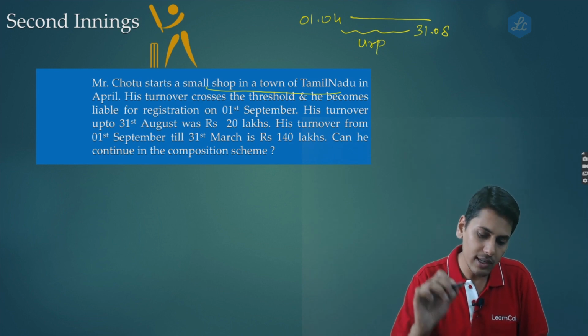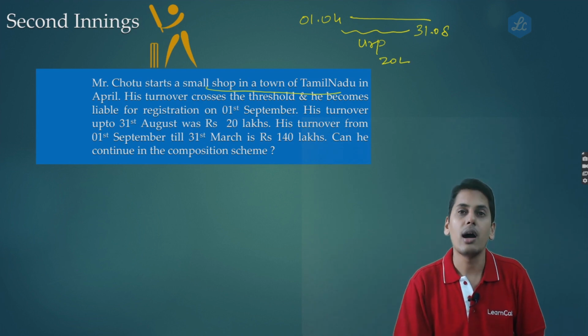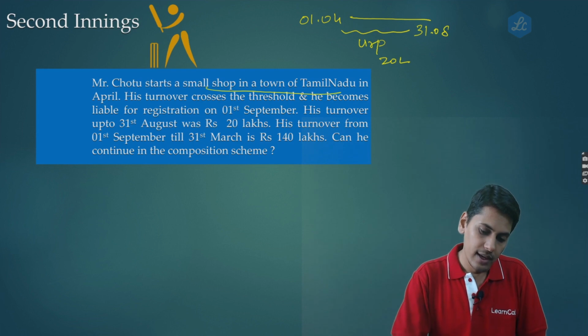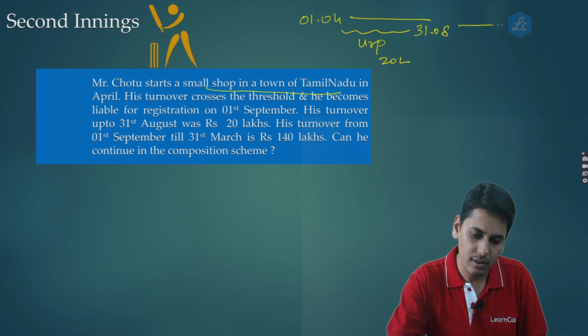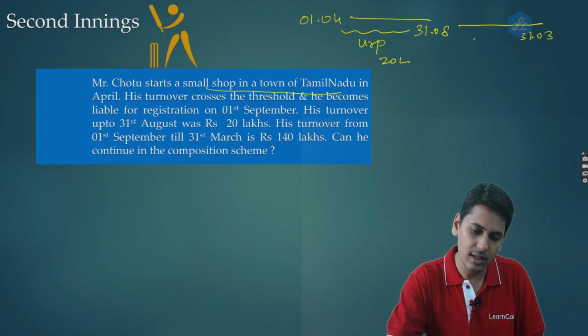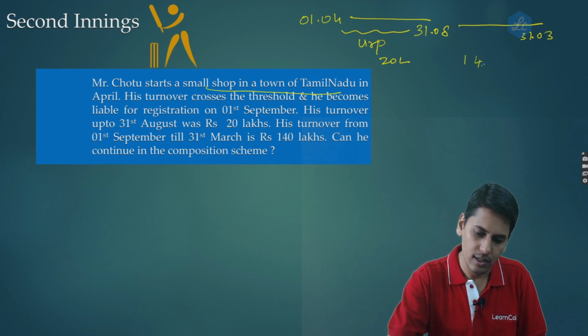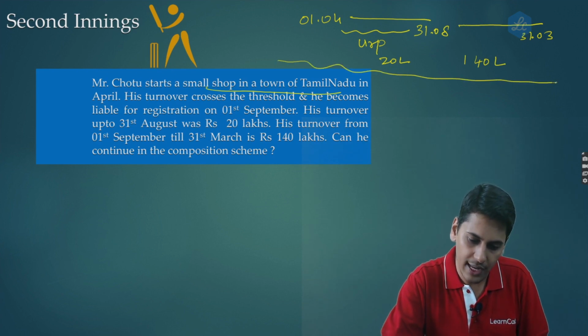His turnover up to 31st of August is 20 lakh rupees. His turnover from 1st of September till 31st of March is 140 lakh rupees. His turnover happens to be 140 lakhs. So this is his entire turnover for the financial year.